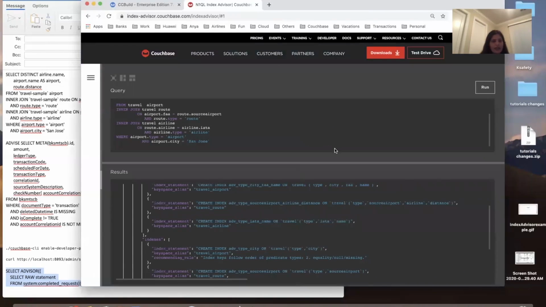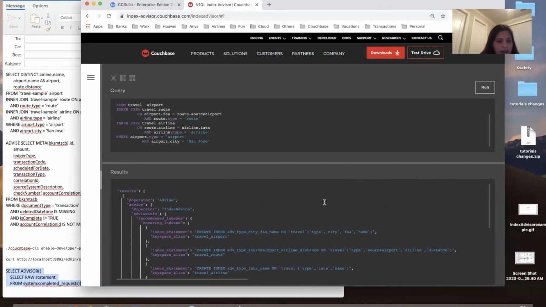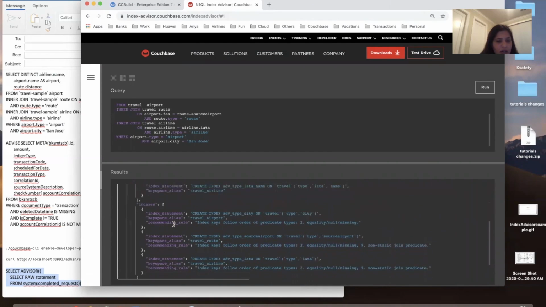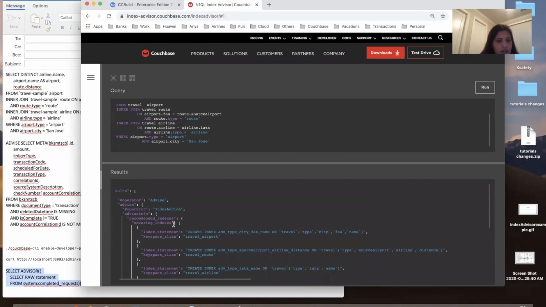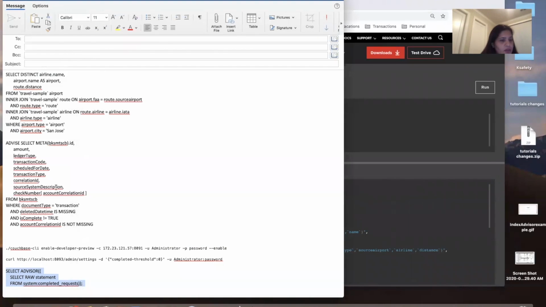You can increase the size right here. You will see the covering index recommendation and non-covering index recommendation. Again, this is on the same 3 keyspace aliases, airport, route, and airline, the query which I showed you before.